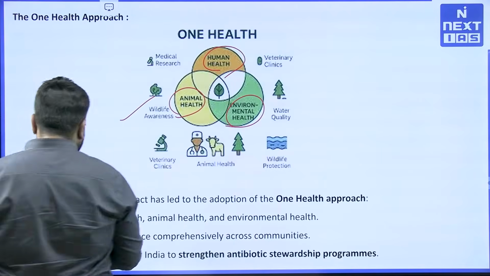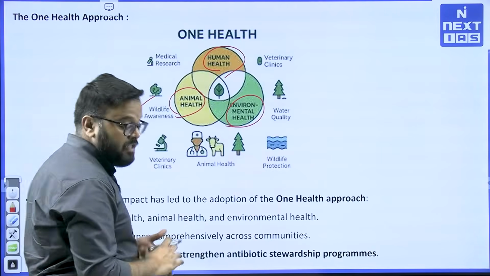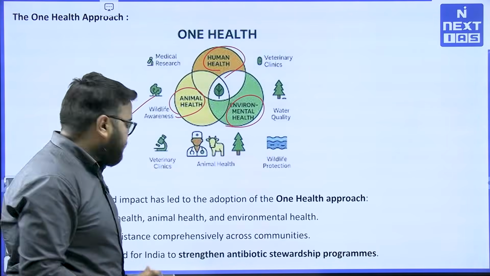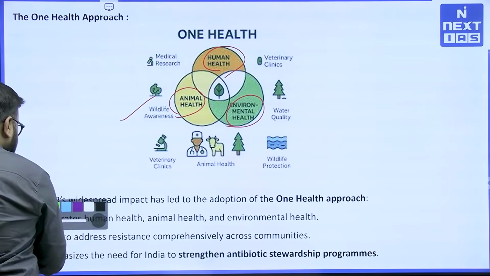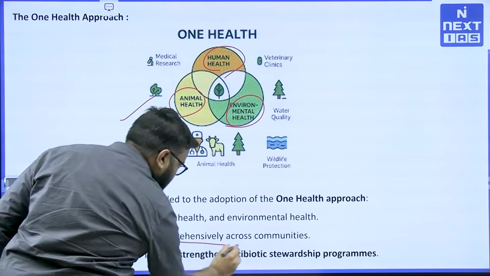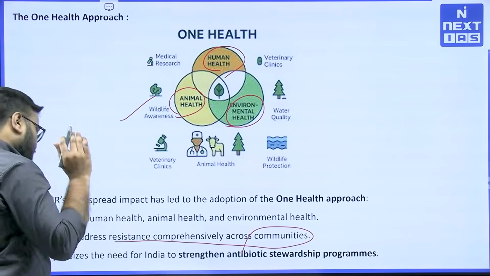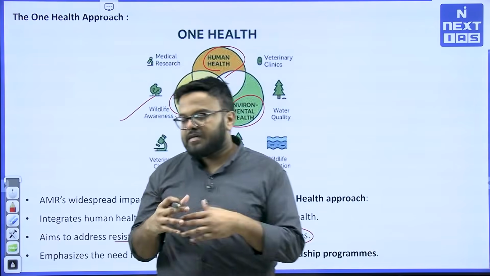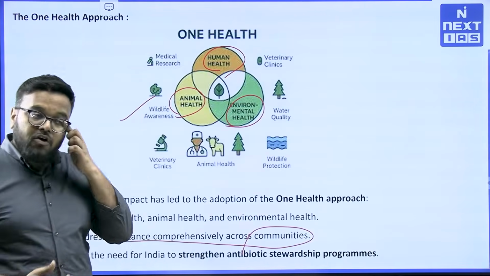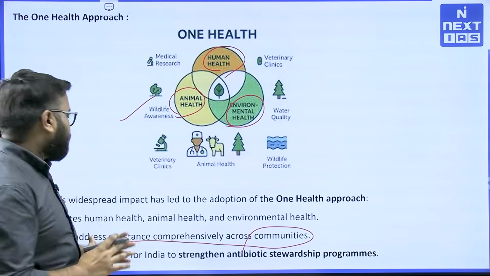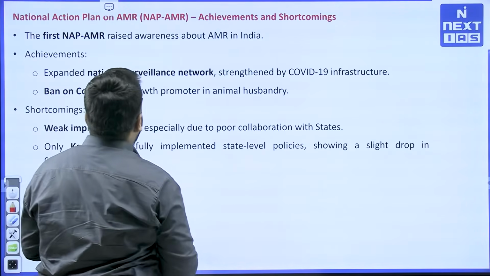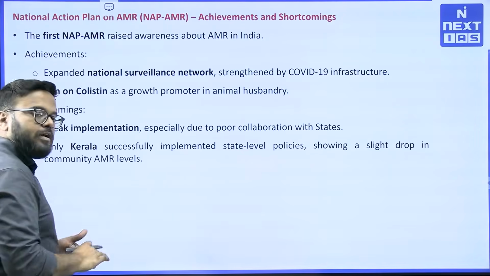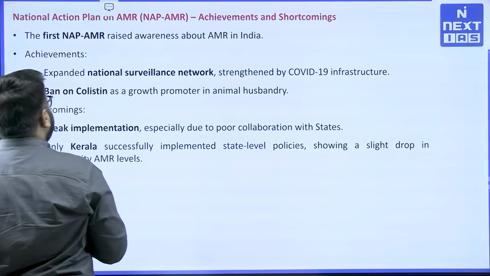So AMR's widespread impact has led to adoption of the One Health approach. That is very true. The National Action Plan has promoted One Health. That is very, very vital. Essentially it aims to address resistance comprehensively across communities. So whether it is animals or biodiversity, or overall environmental health, whether it is swachhata, cleanliness or other aspects, we are looking at the AMR problem very holistically. That's what the One Health approach is all about, and that is being promoted by the National Action Plan.